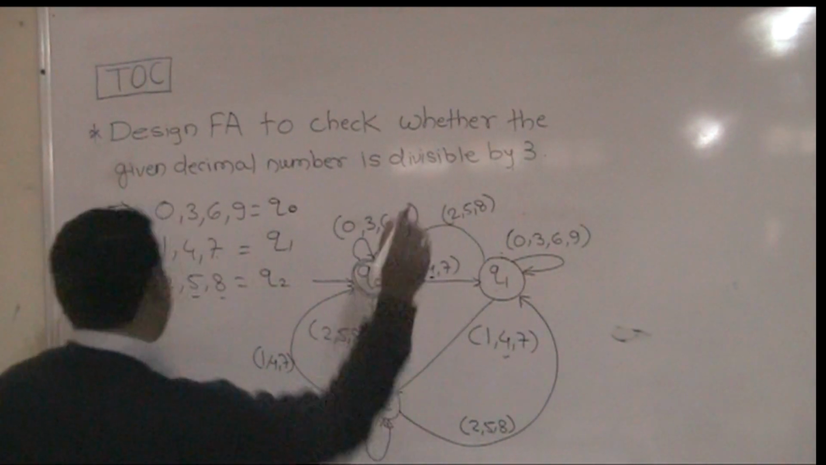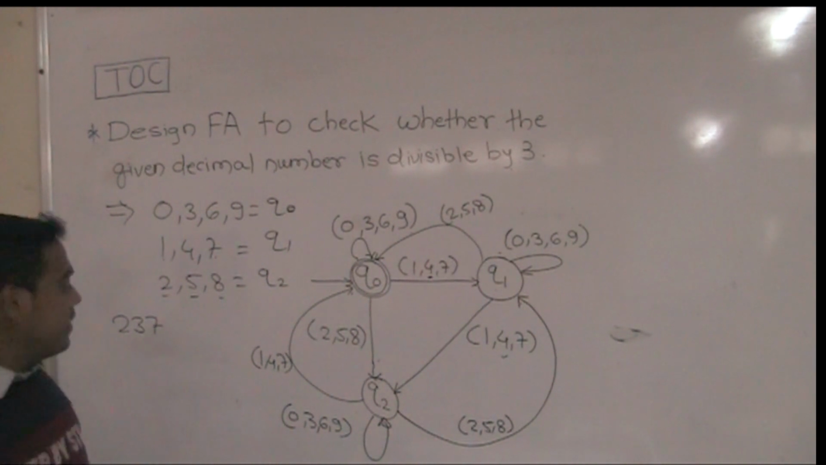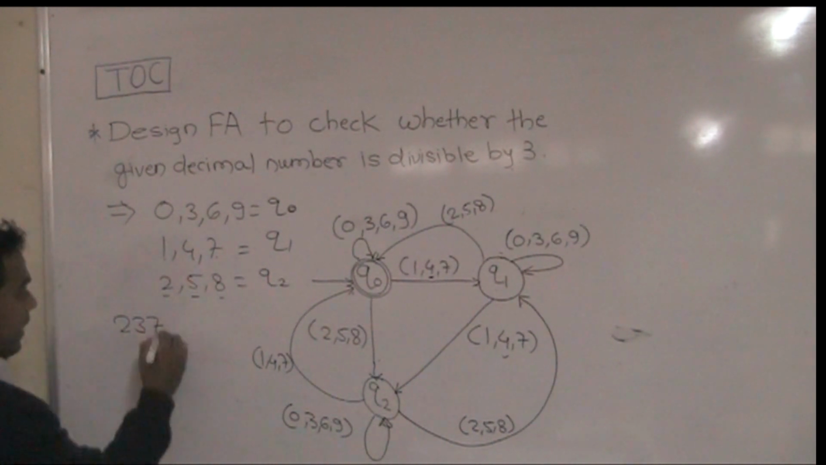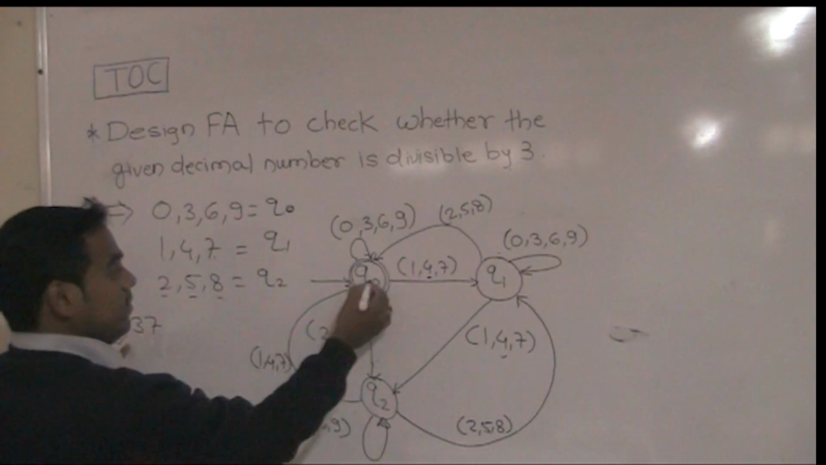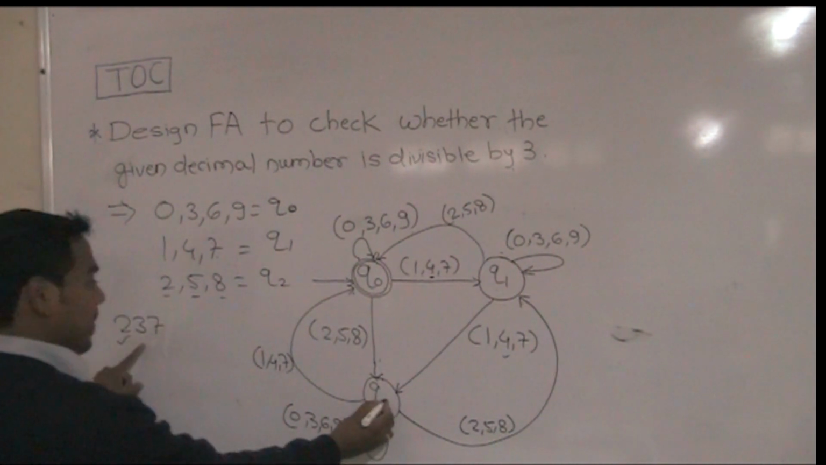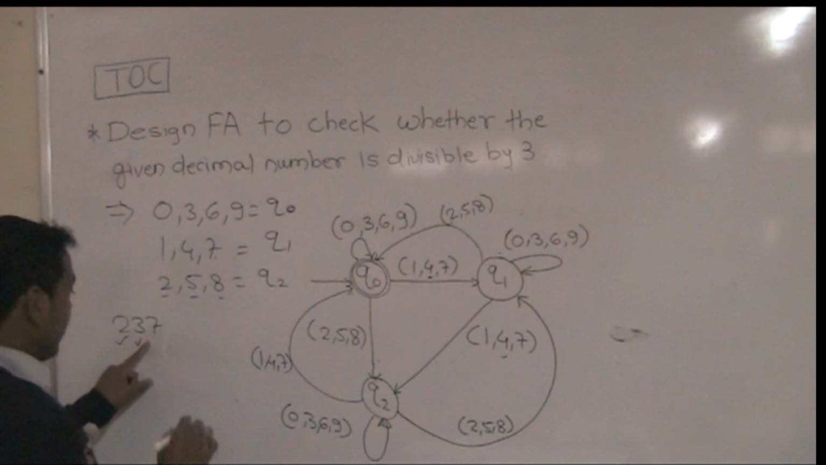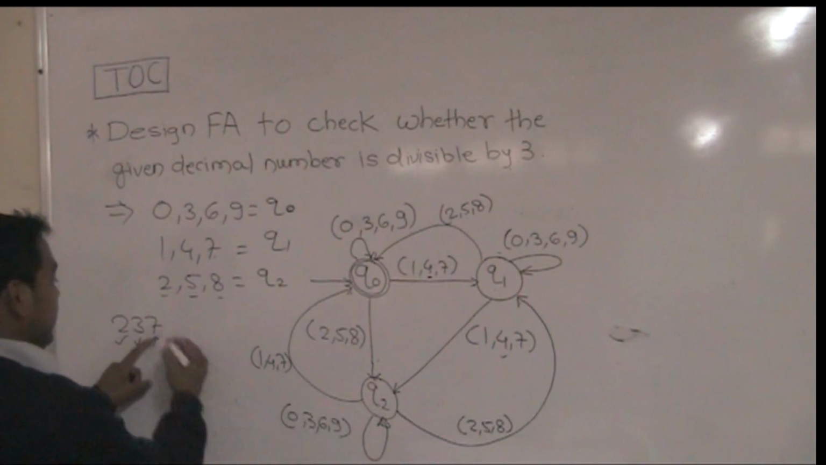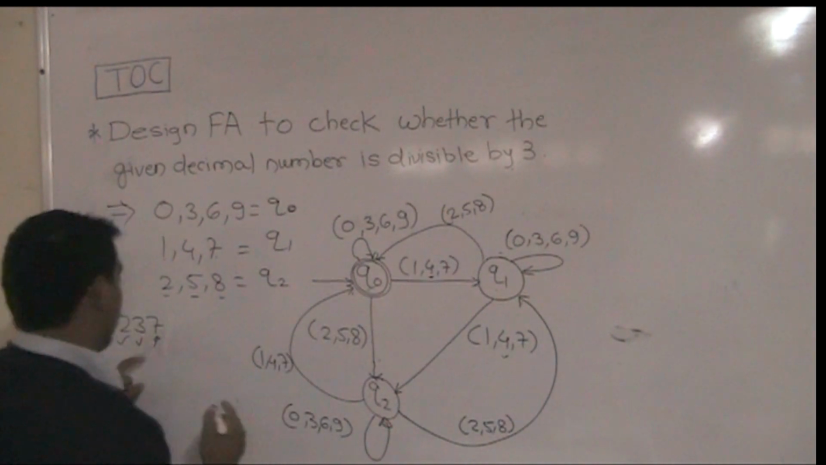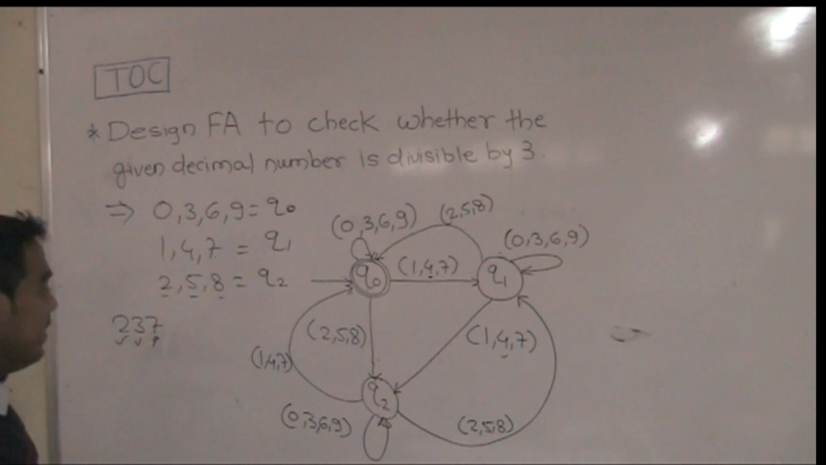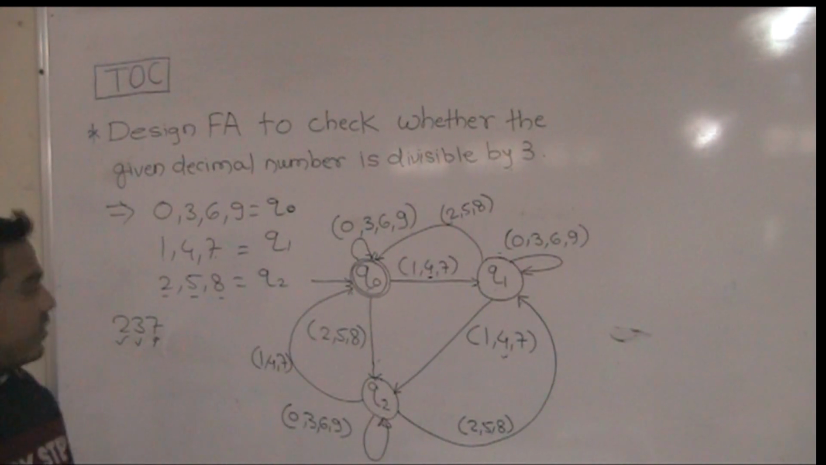Now we provide a number to this finite automata. Suppose the number is 237. At the Q0 state, suppose 2 comes, it goes to the Q2 state. At the Q2 state, suppose 3 comes, it remains at the Q2 state. At the Q2 state, suppose 7 comes, it goes to the Q0 state.